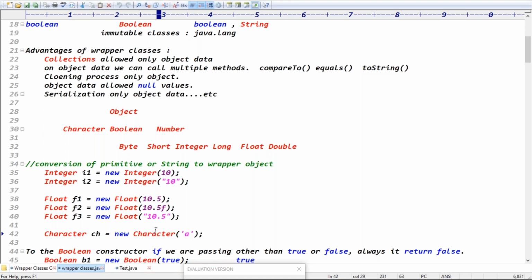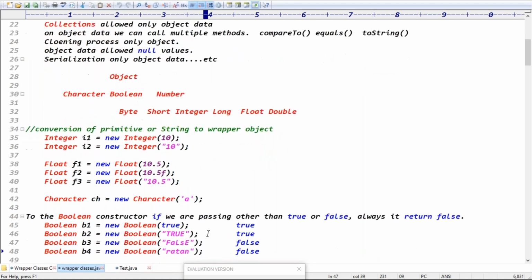Exactly, guys. So this is all about the constructor approach. A constructor can take primitive data, or it can take string data, right? It means to create this Integer object, in total how many constructors do we have? 2 constructors. Even Byte also has 2 constructors, Short also 2 constructors, Integer also 2 constructors, and Long also 2 constructors. But Float contains how many constructors? 3 constructors. Because 10.5 is by default double data, here is the double constructor, this is the float constructor, and this is the string constructor, right? And Character contains how many constructors? Only 1 constructor, right? Exactly.